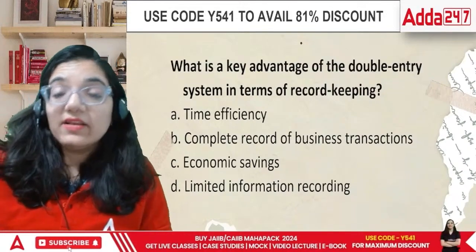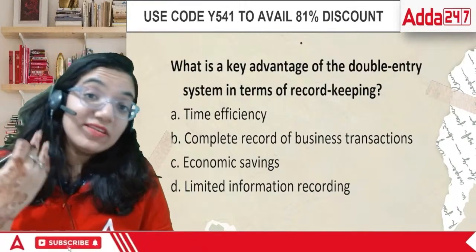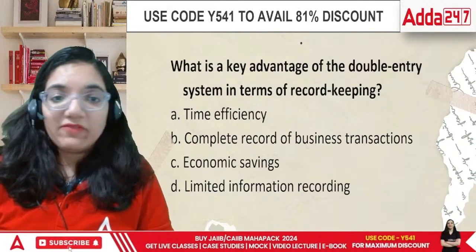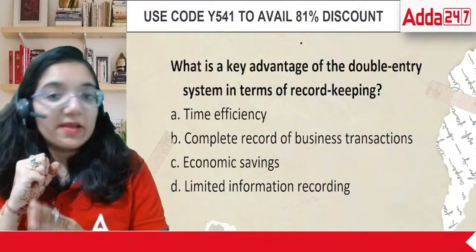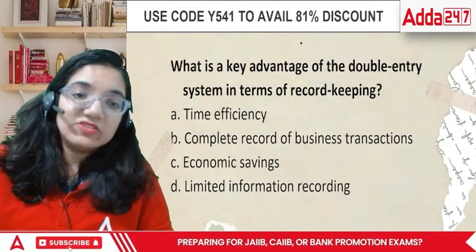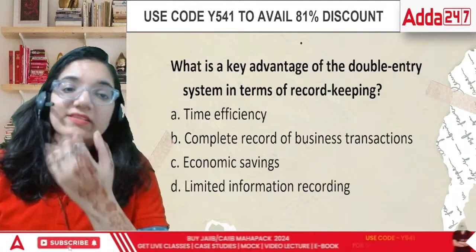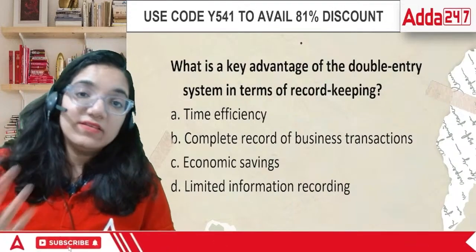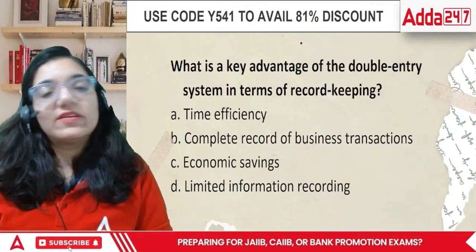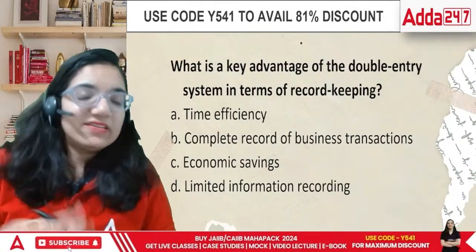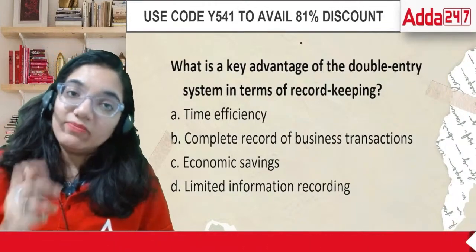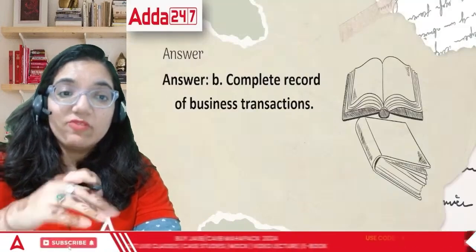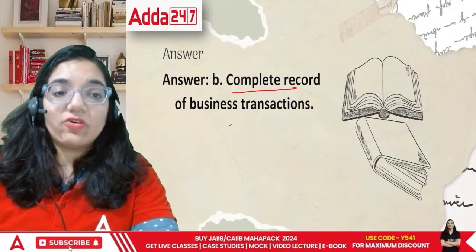Technically, for everything that you receive or sell, you have another part of the transaction. For example, if I buy a pack of chips, I get a pack of chips and I pay. And if I sell this mouse to someone, this mouse is gone and I still receive money. So in every transaction, you are a giver as well as a receiver. Either you receive goods or you receive money, either an asset or money. Whatever we are doing, there are always two aspects of it. So double entry bookkeeping is a system of accounting which is a complete record of business transactions.